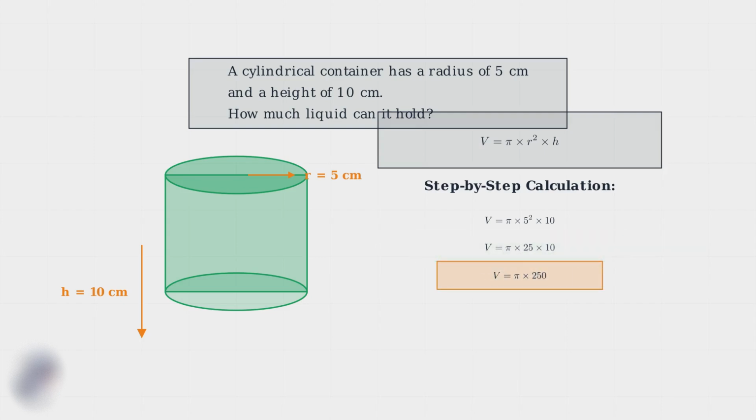So we have pi times 250. Step 4. Multiply by pi. 250 times pi equals approximately 785.4 cubic centimeters. This is our final answer for the volume.